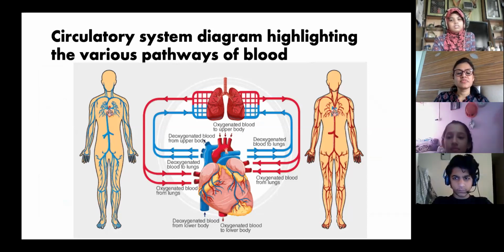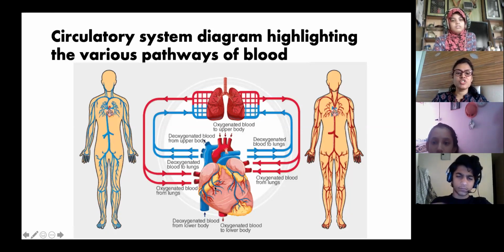Ma'am, the deoxygenated blood goes to the lungs, and no, first from the body it will come to the heart. You have to mention from the beginning. The deoxygenated blood from the lower body and the upper body goes into the heart. Which portion?